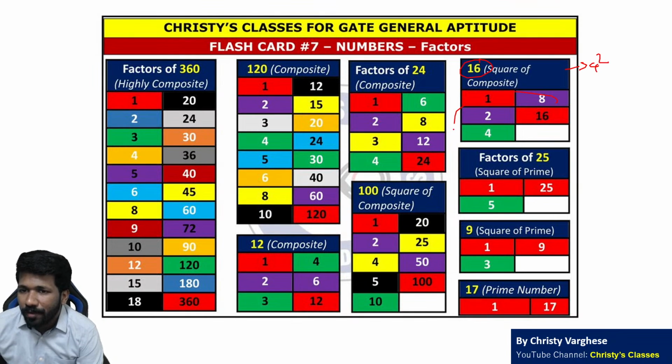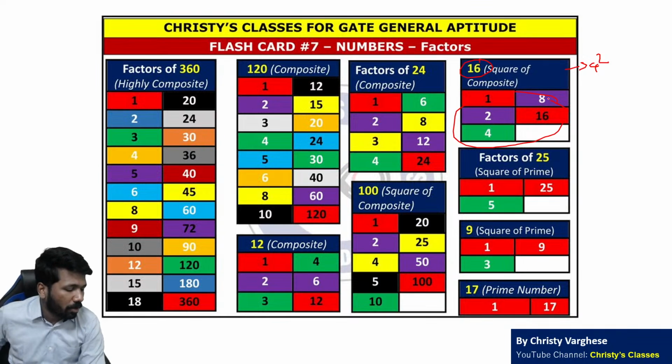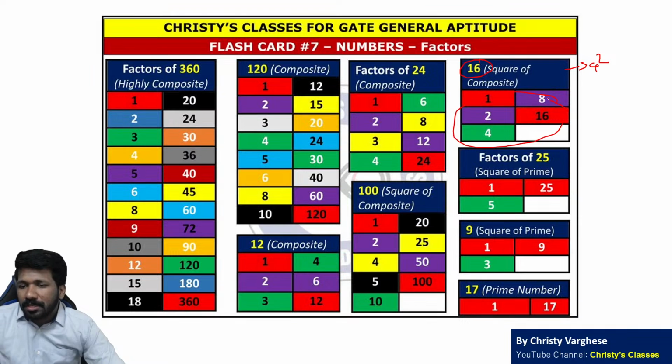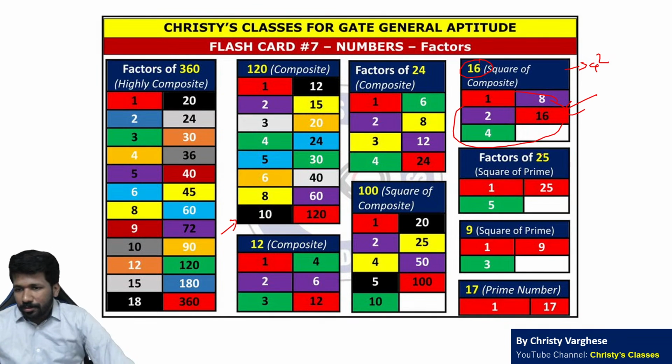In that case 5 factors only are there. Odd number of factors will be there if the number is a perfect square. Non perfect square है तो even number of factors होगा.